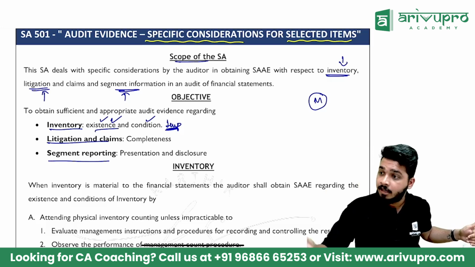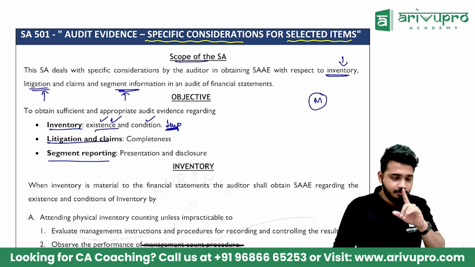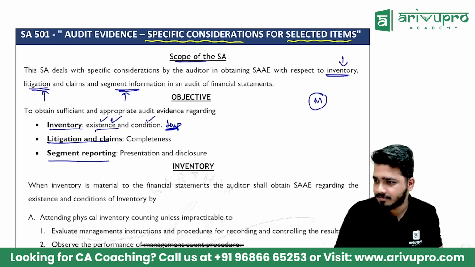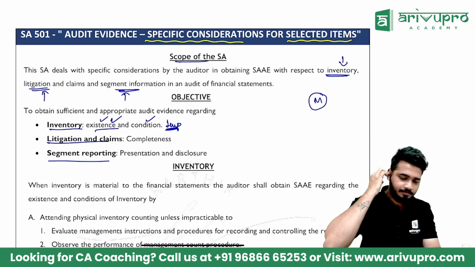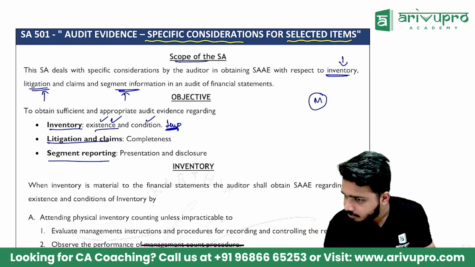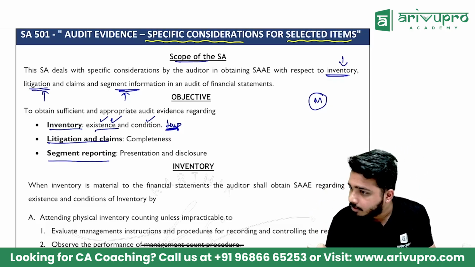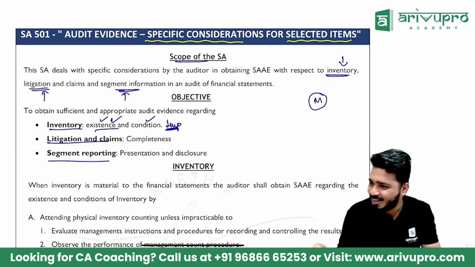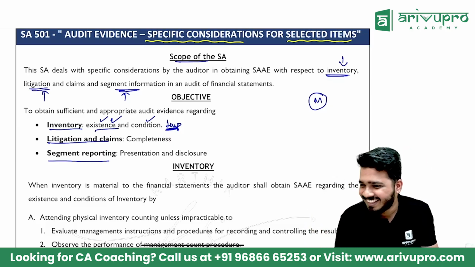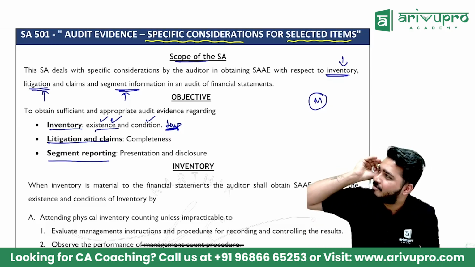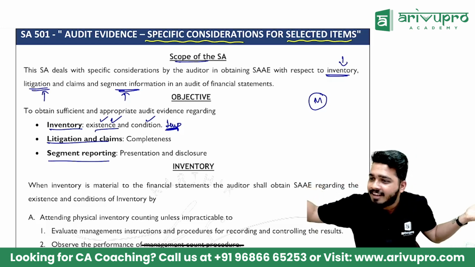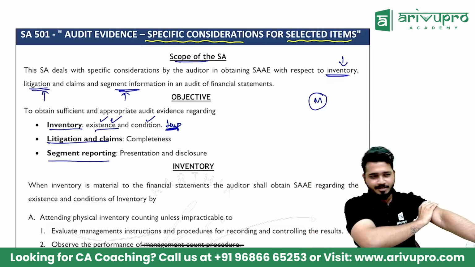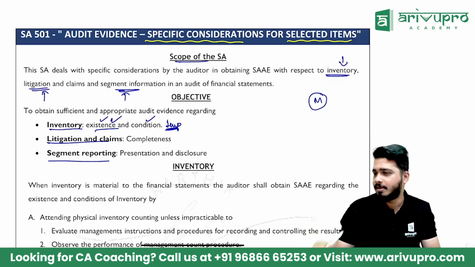I'll tell you the easiest way to make money. One month, drink Horlicks. If you drink Horlicks for one month, you can make good money, because you will not see any improvement. They claim taller, stronger, sharper. You will not get height, you will not be strong, you will be mandabuddhi also. So you can file a case on them: Horlicks, I didn't become sharper, I didn't become taller, I didn't become stronger. I tell this to my short cousins and students who don't have a lot of height. Good way to make money for you guys.